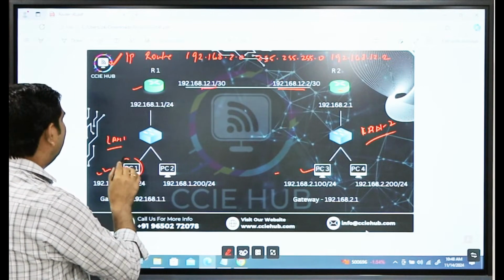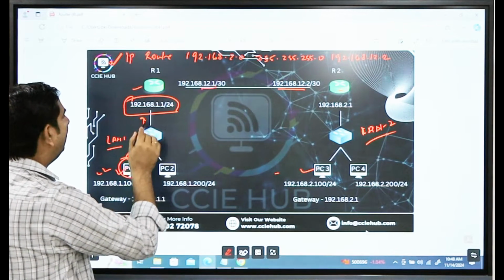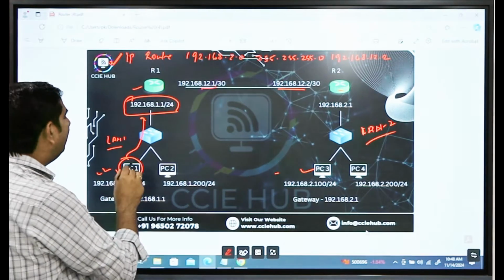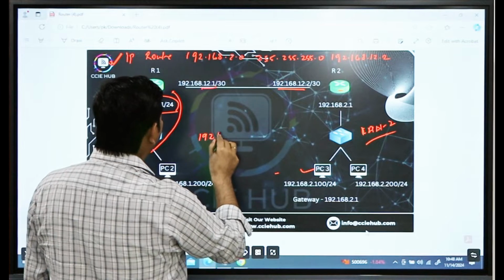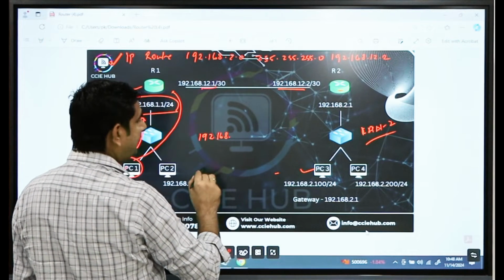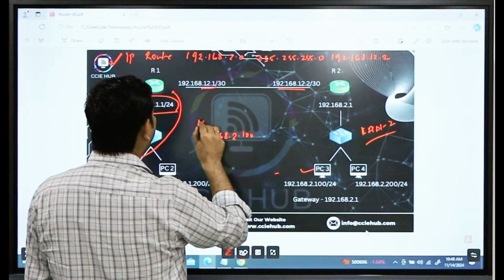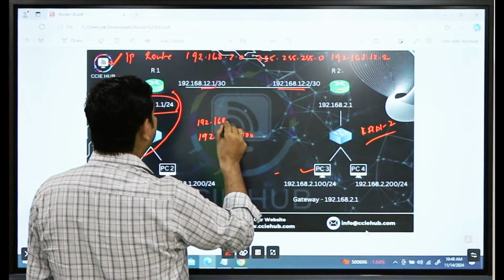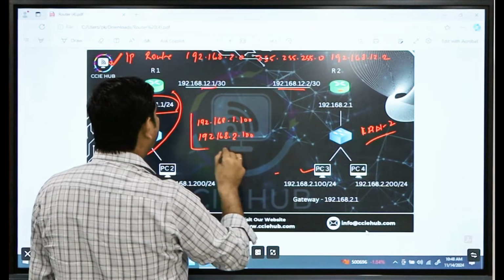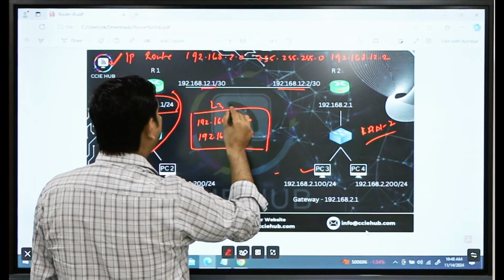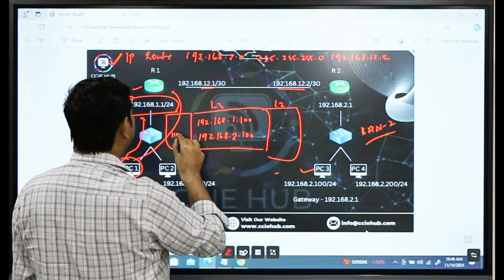So PC1 will use its gateway. It will first send an ARP request to get the gateway MAC address. After that, PC1 will forward the packet. What will be the destination IP in that packet? 192.168.2.100. And the source IP? 192.168.1.100. This is your L3 header. Then the L2 header will be there, and then your ICMP packet.